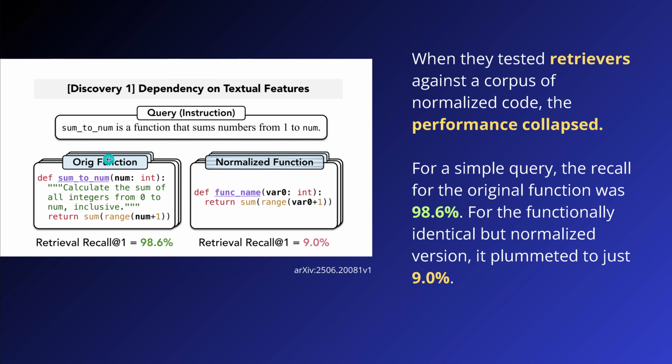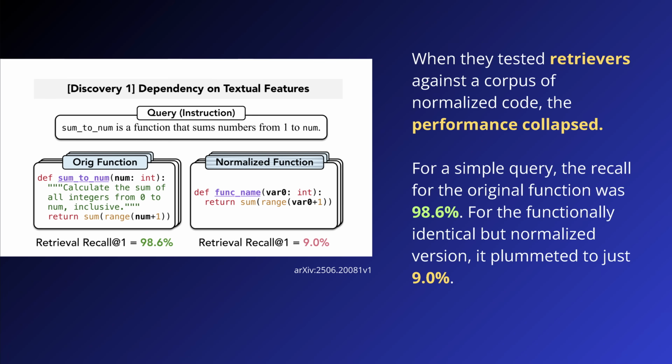Have a look at this. And this here is a screenshot from the paper. And they have here the original function. And again, it's the same function I showed you before. We have here beautiful, yes, calculate the sum of all integers from 0 to a particular number inclusive. Beautiful. And then we have it normalized. So if you want, the text is reduced. And all the numbers, the parameters, are now simple variables. It's absolutely consistent. It's a functional code.